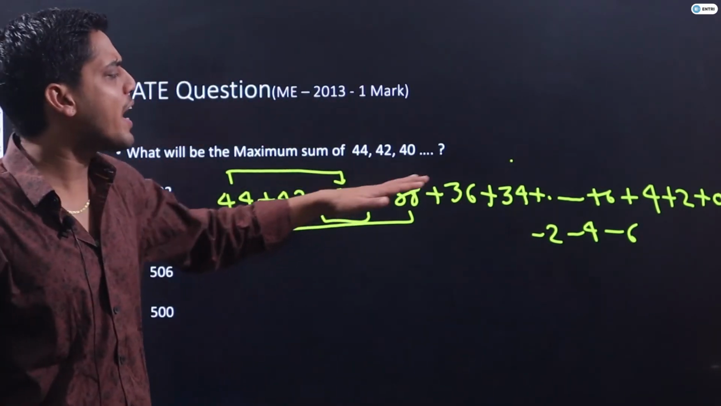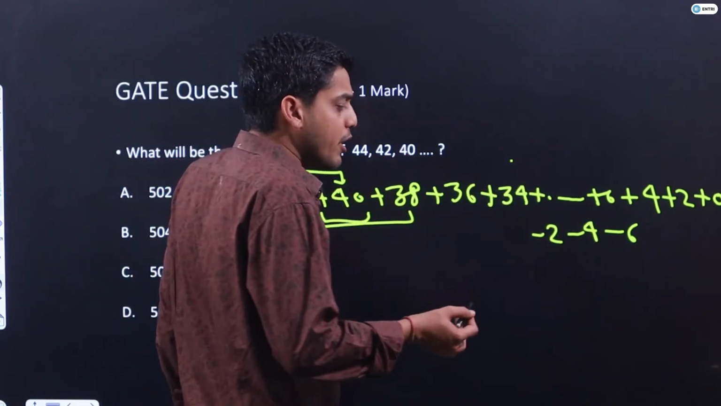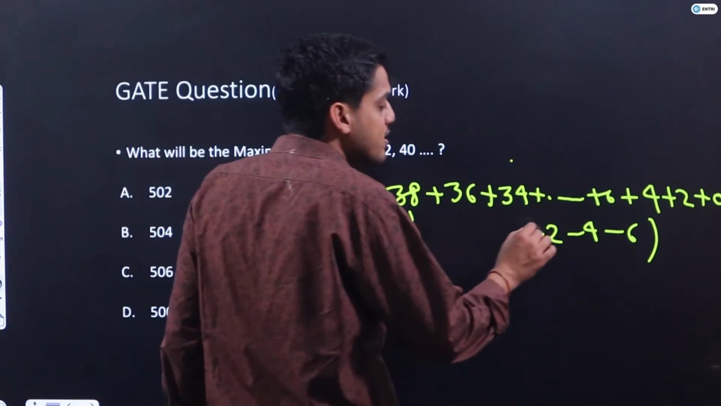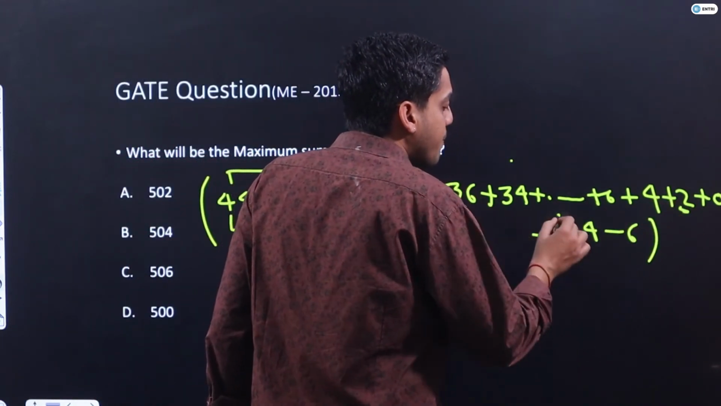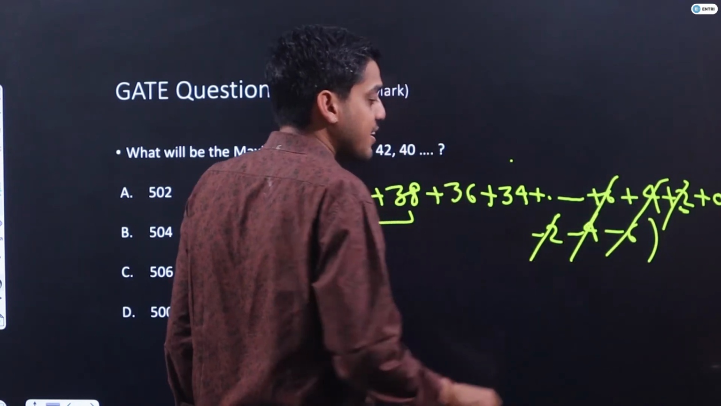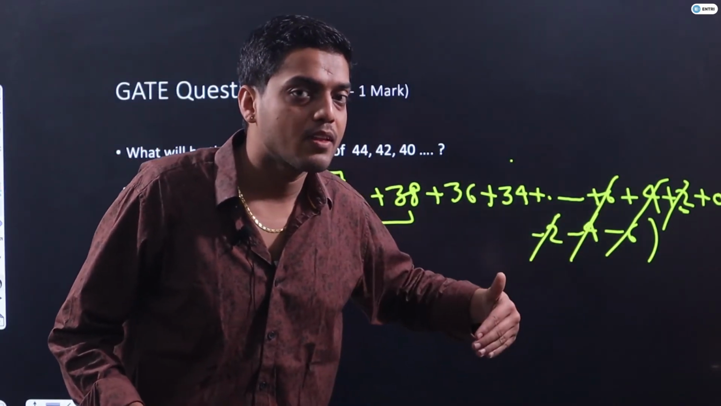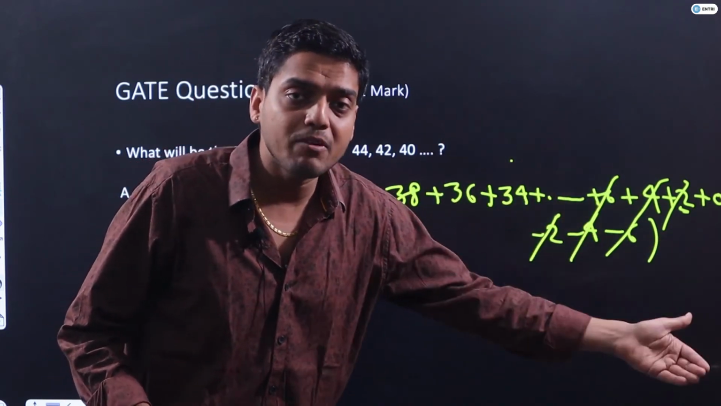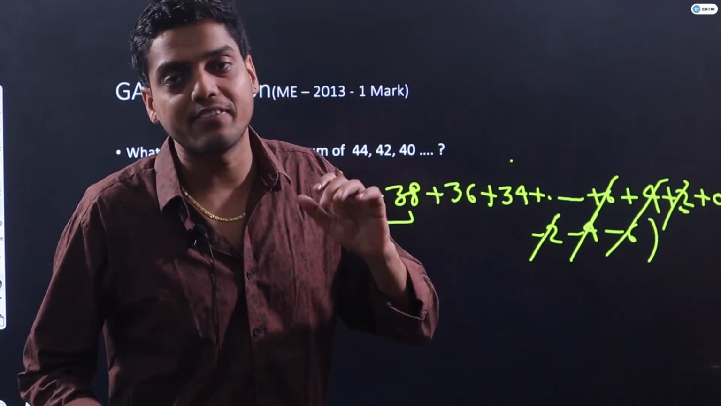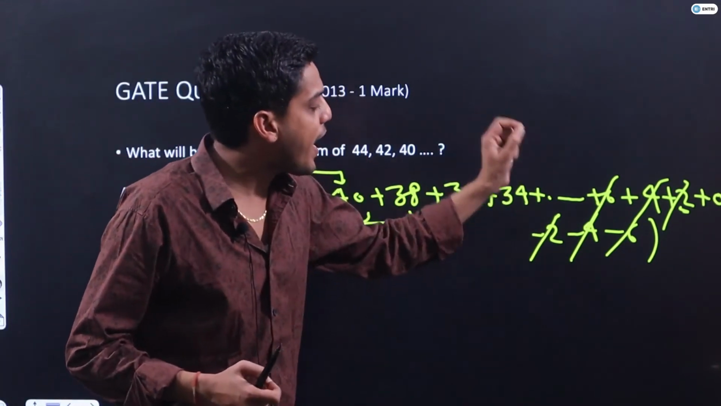Once I am adding these negative terms, if I find the sum of this series, you will observe that minus 2 and plus 2 will get cancelled, minus 4 and plus 4 will get cancelled, minus 6 and plus 6 will get cancelled. So once I consider the negative terms in my series, the sum of the series starts to decrease. Students, yes or no? My sum will decrease if I add the negative terms.